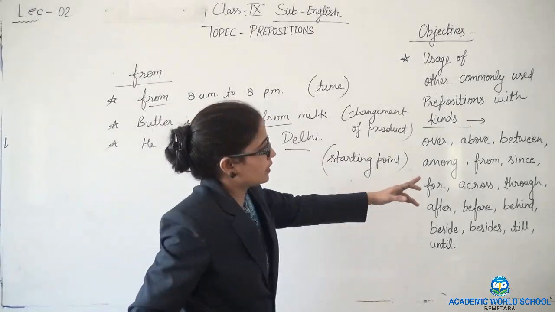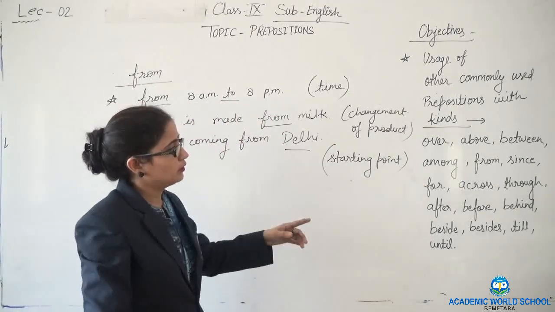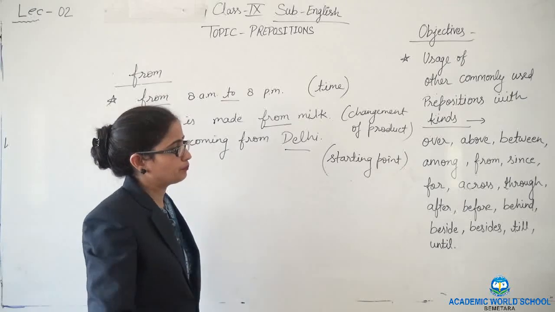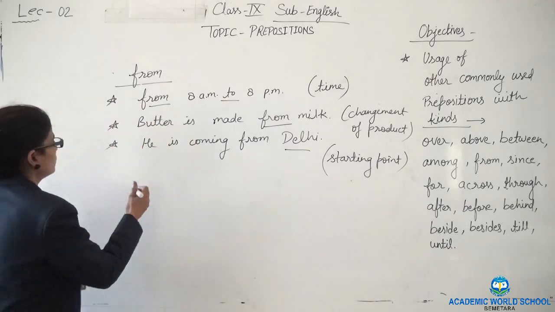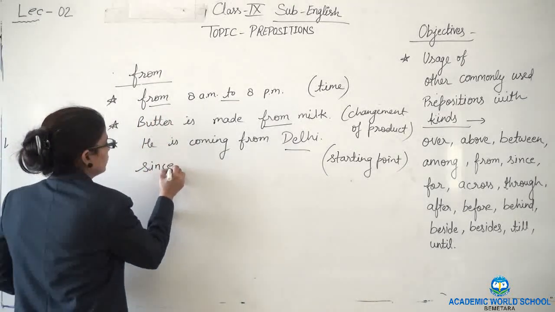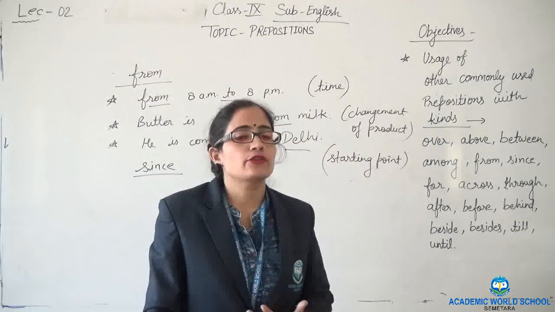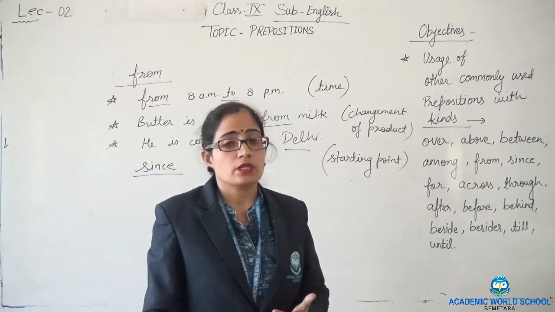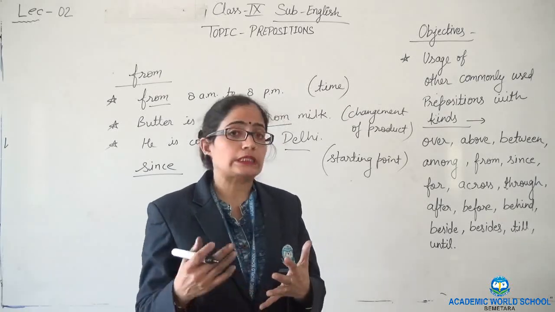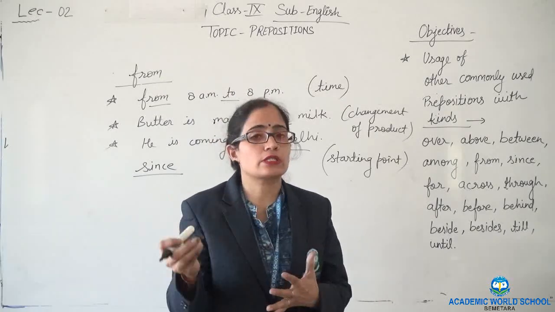After this, we will see the examples of since. As in tenses, we use since and for to show the time in perfect continuous tenses.